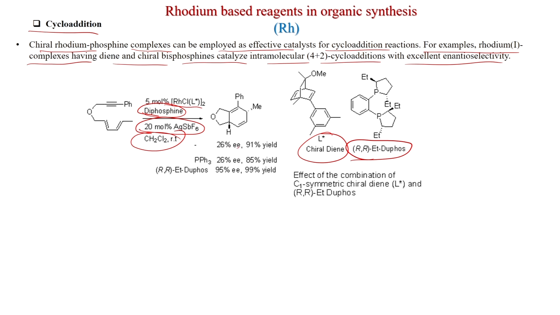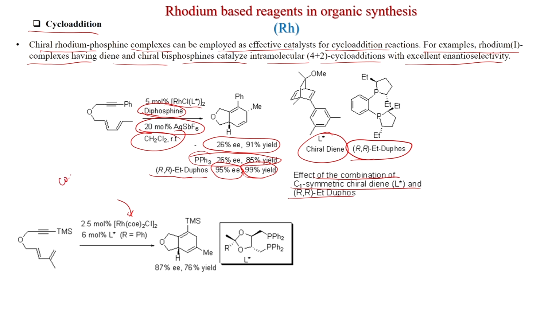You get this product, 26% ee, 91% yield without phosphine, and when PPh3 is added, then also the same ee, 26%, 85% yield. So, this tells that not only the diene, you have to use a chiral diphosphine. That is why when (R,R)-Et-DuPhos is used, this enantiomeric excess increases to 95% ee, and you get the product also in high yield, 99% yield. So, both are important. COE is cyclooctene. So, diene is not present.